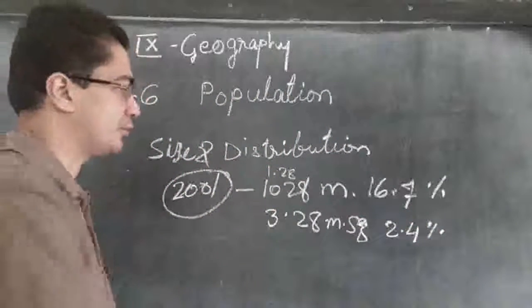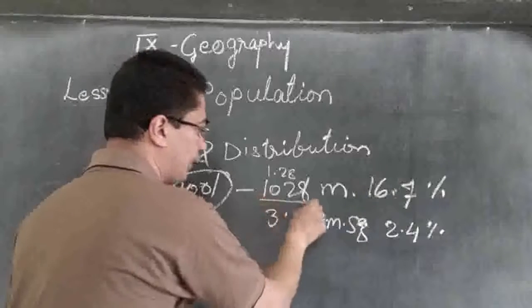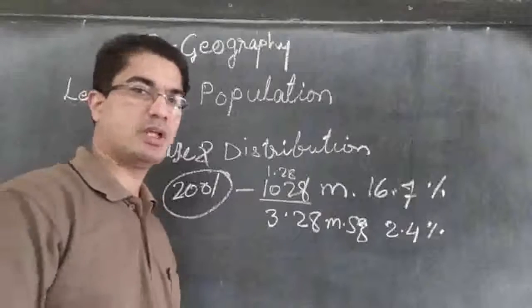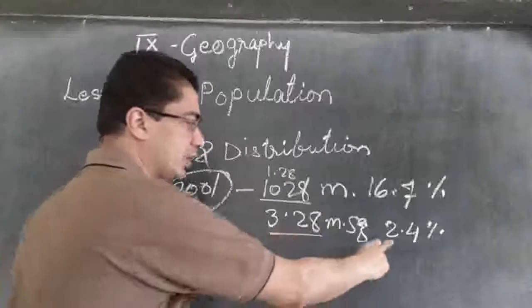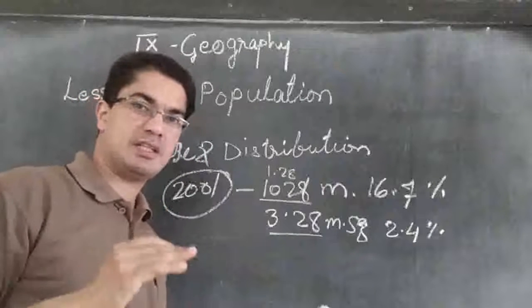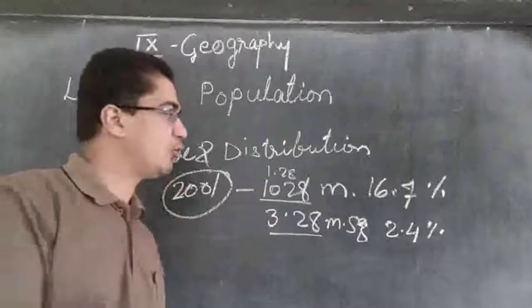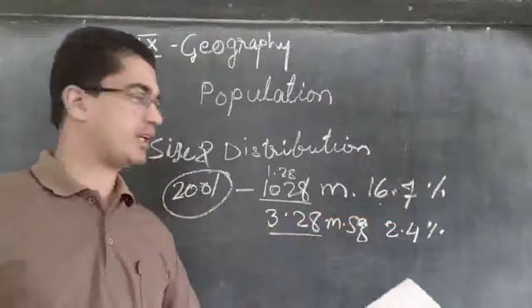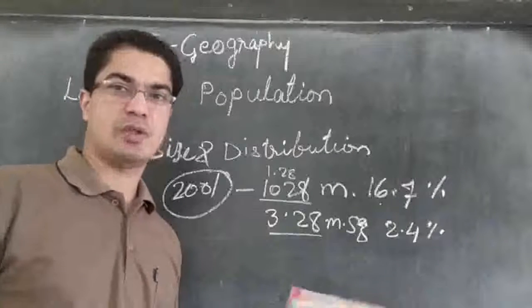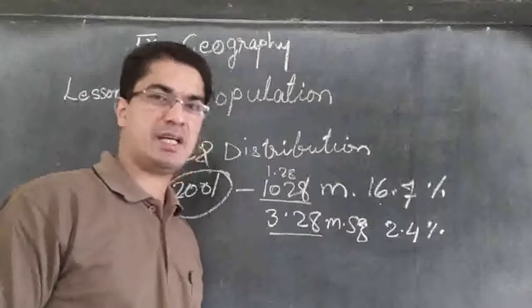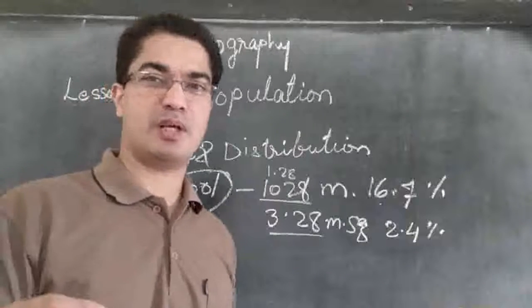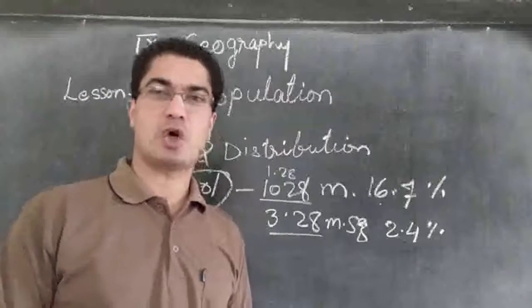So see the difference. The population of India is 16.7% of the whole world, and the land that India has is only 2.4% of the world. So the land is less for India compared to other countries, but the population is high. How many times higher? You see, about 8 times higher than the size of the land. So that's why in India the population is high and the land is less. Some other countries have plenty of land and fewer people, but in India it is just the opposite.